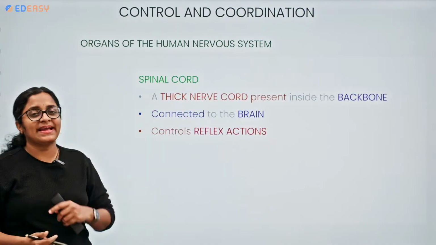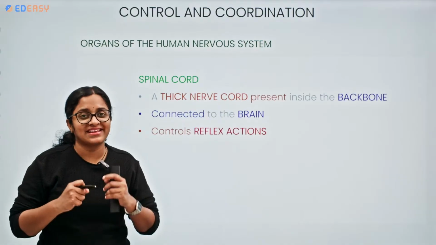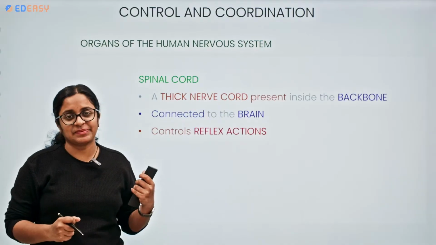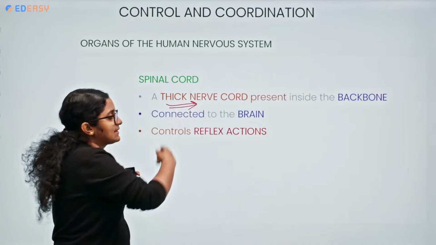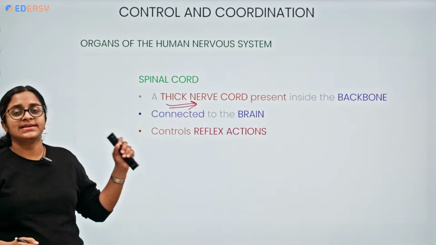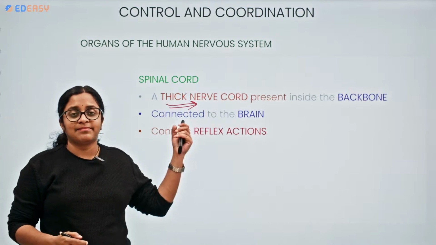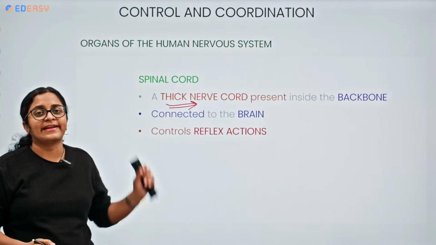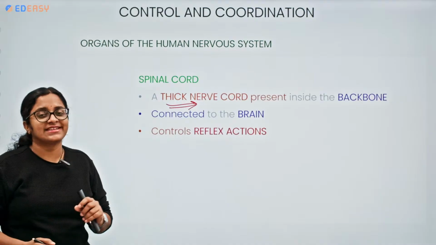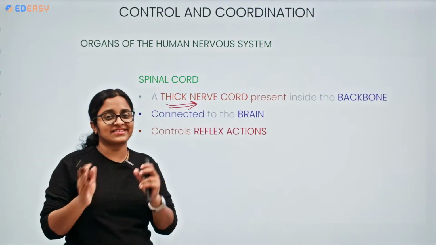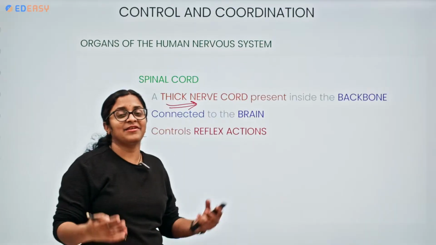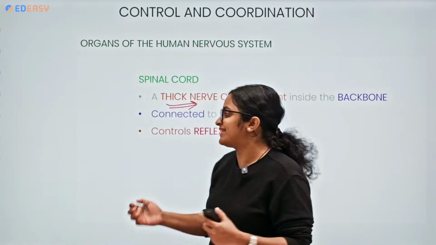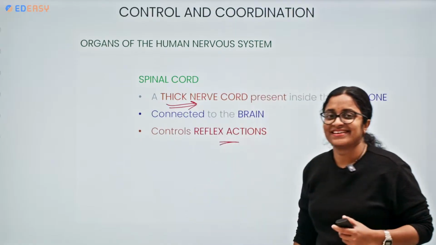Now coming to the spinal cord. It's not that only the brain is important; our spinal cord is also important. The spinal cord is like a thick nerve cord present within the vertebral column inside our backbone. At the base of the brain, we can see the spinal cord emerge. So the spinal cord is connected with the brain, and its speciality is reflex actions.